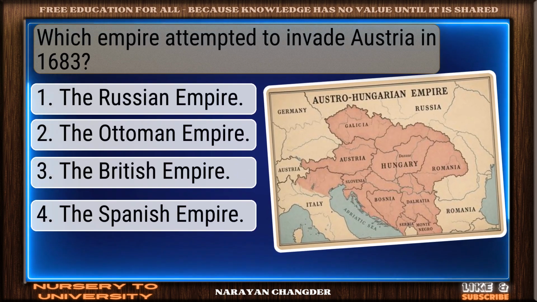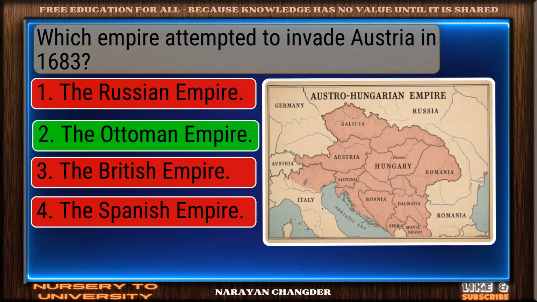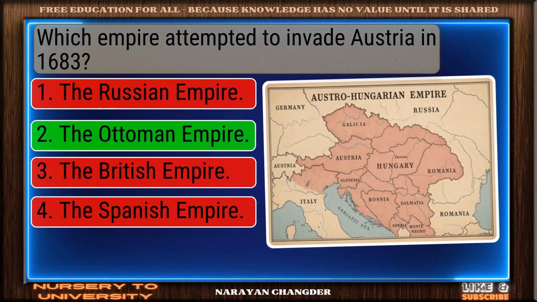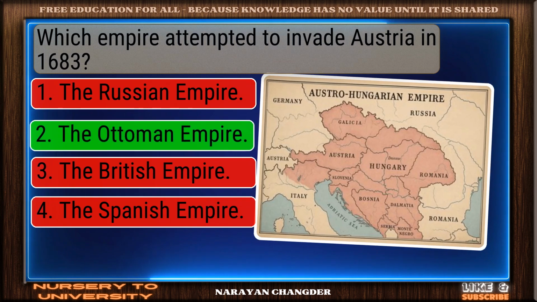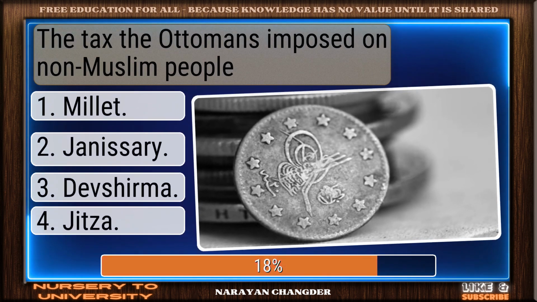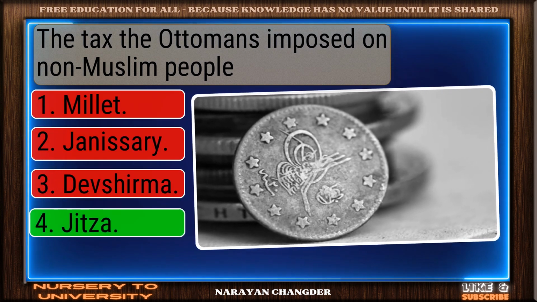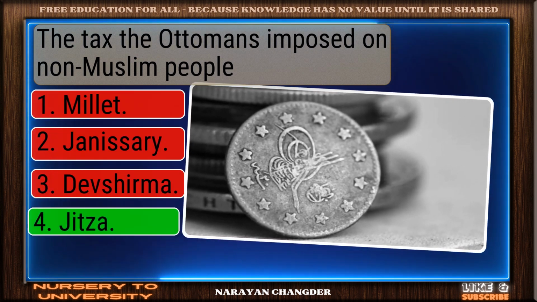Which empire attempted to invade Austria in 1683? Smart pick. The Ottoman Empire is the correct choice. The tax the Ottomans imposed on non-Muslim people. Exactly. Jizya makes sense, and it is the right choice.